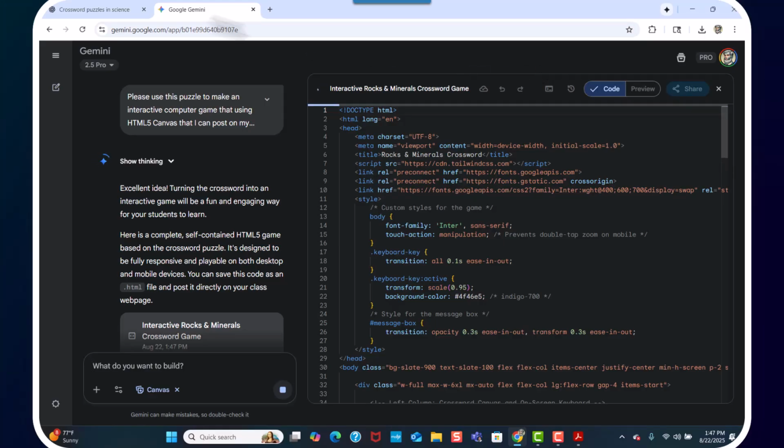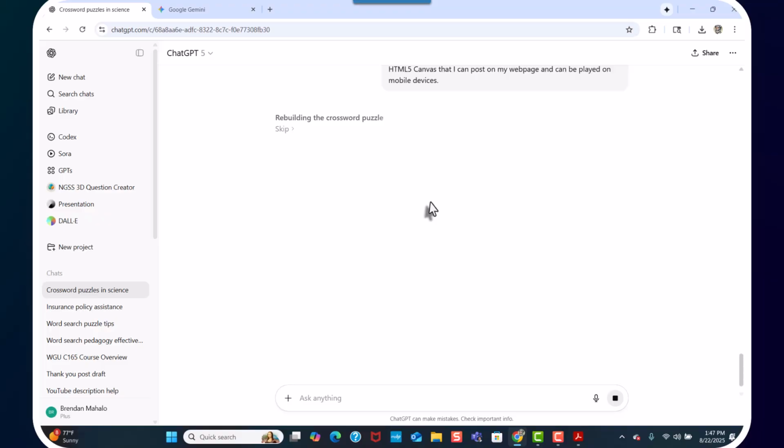Done. The one with ChatGPT, you didn't see what it was, but it needed more iterations. It needed to be refined better. It wasn't a one-shot deal like it is with Gemini 2.5 Pro. Not saying that it was a bad game. It's just, well, let's just say the Gemini one was a little bit better. Same words, same concept. It's a word search. You pick the things, it crosses off. You can watch the video and see how that plays.